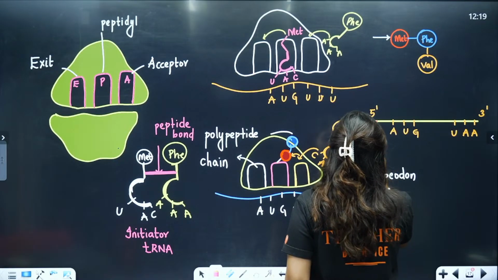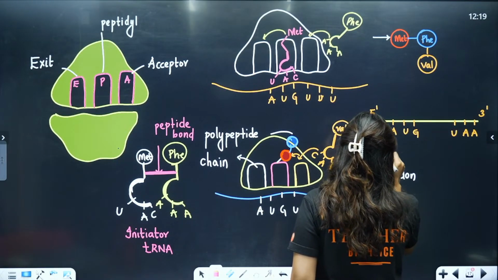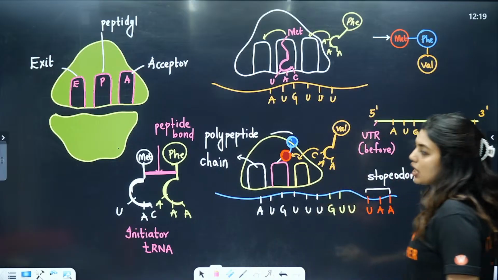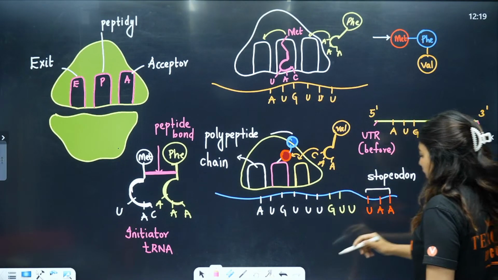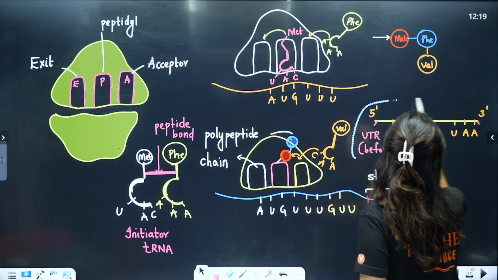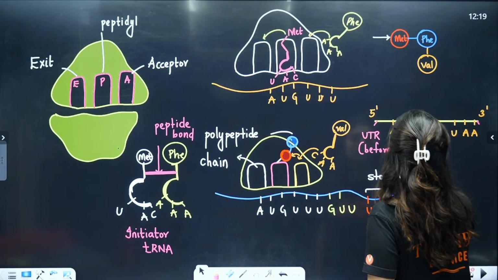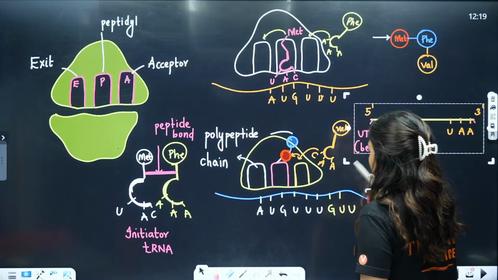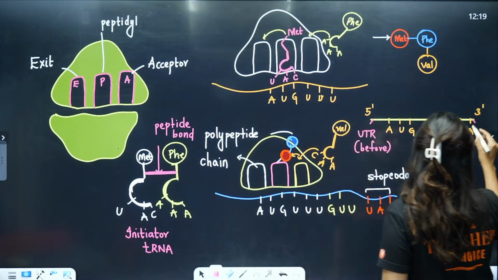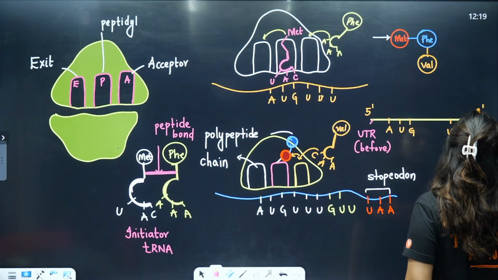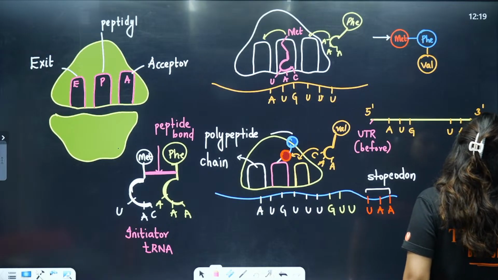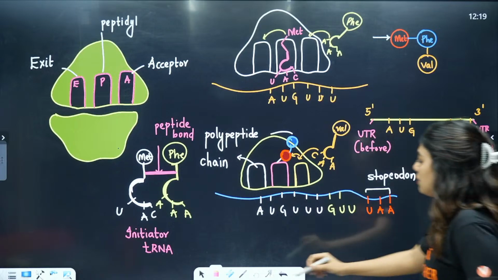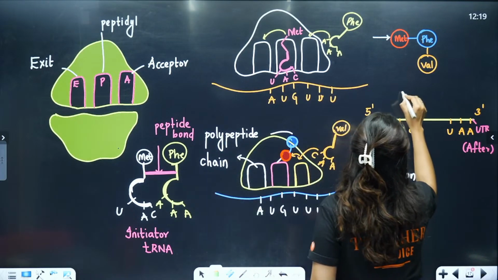That means before the start codon, on the 5' end, and after the stop codon. Clear? So this way we will be able to easily reach termination.